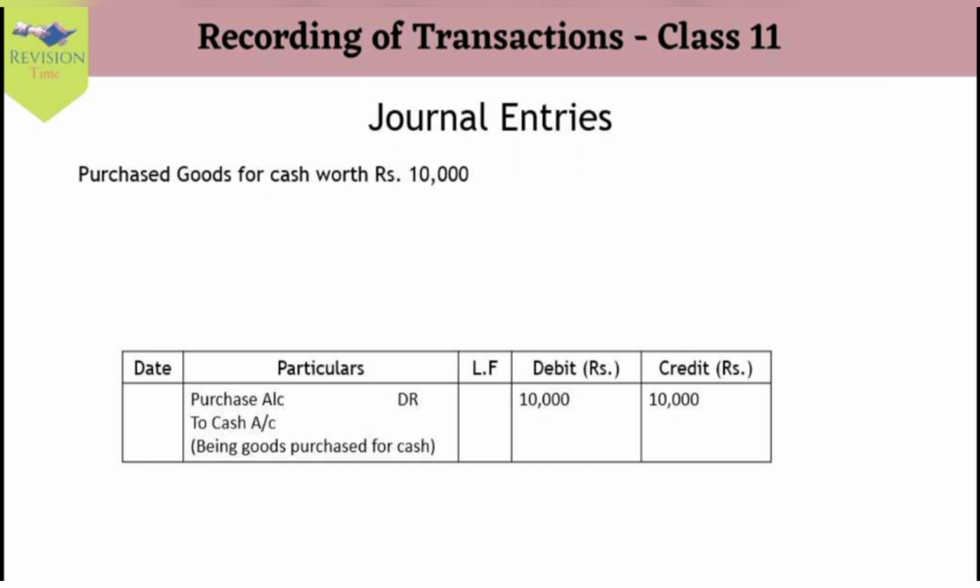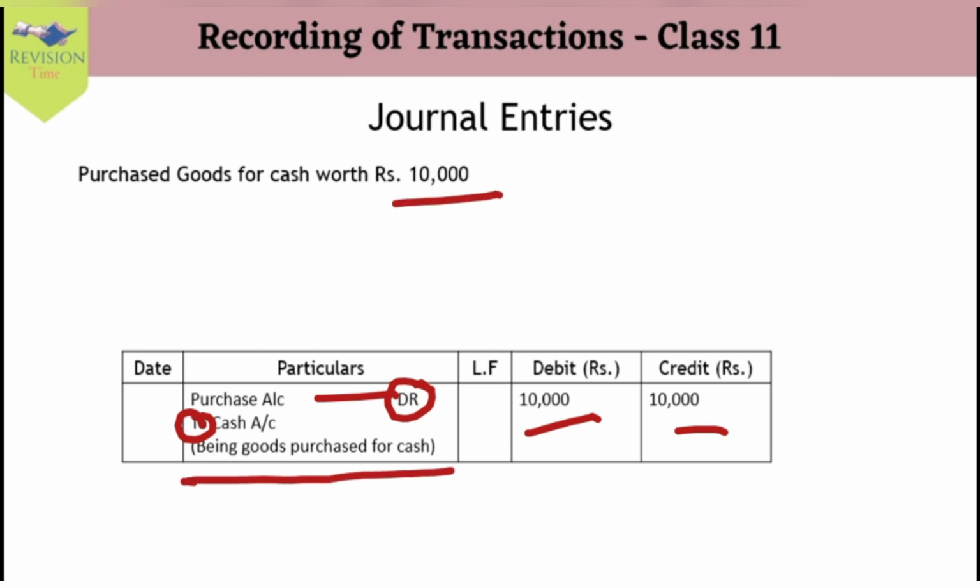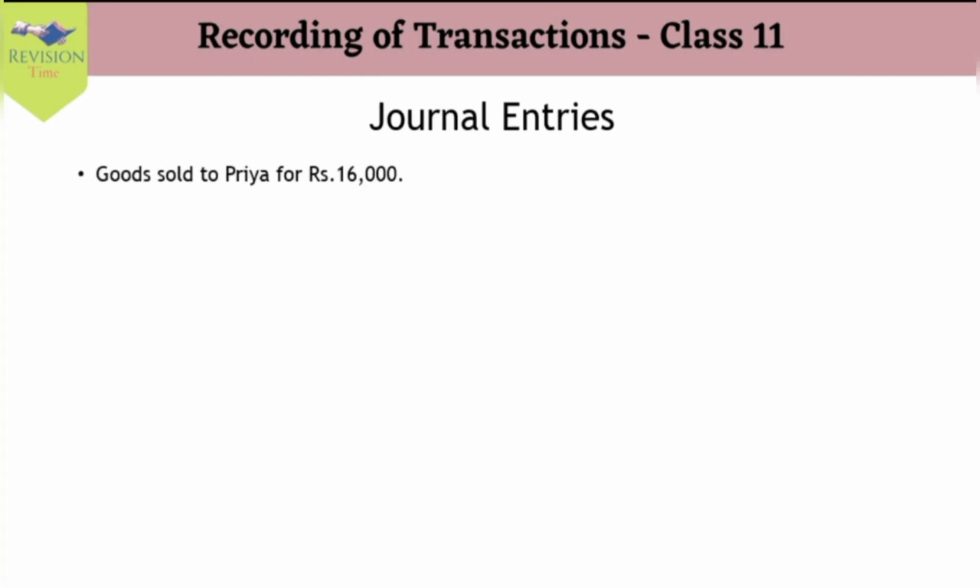So this is how we record our journal entry, that is purchase account debited to cash account. Cash is our credit entry, To is for credit, DR is our debit record, and here we record our debit and credit entry, that is rupees 10,000. Then we give the narration of that transaction which explains how the transaction had taken place, that is being goods purchased for cash. So our next example is goods sold to Priya for 16,000.